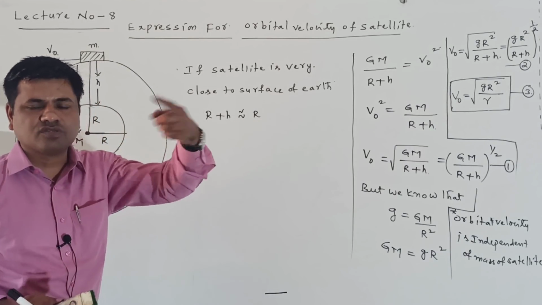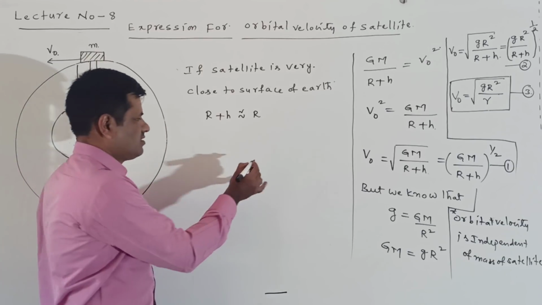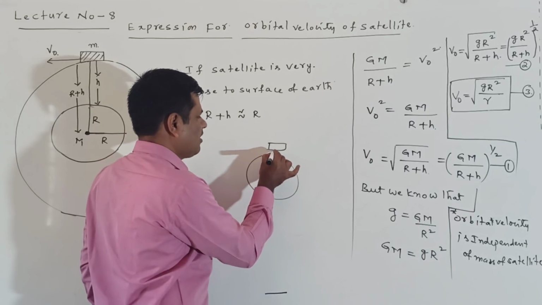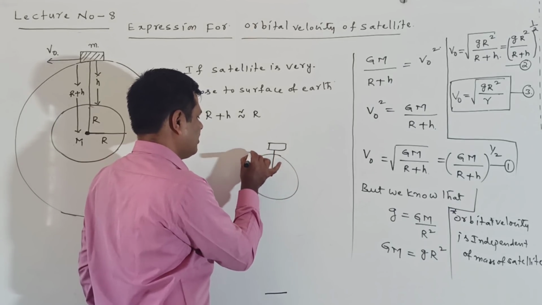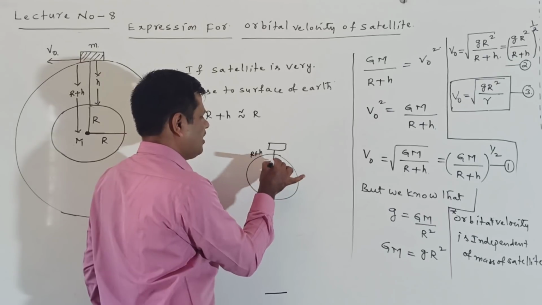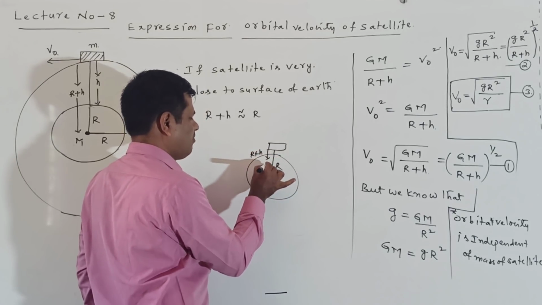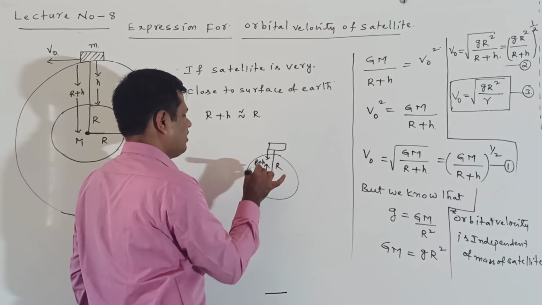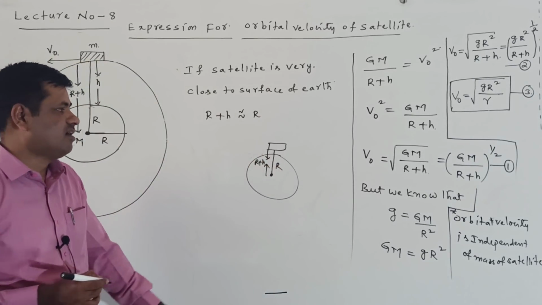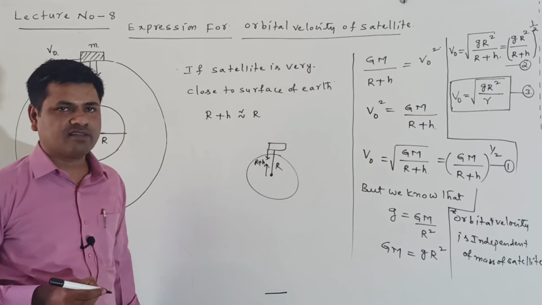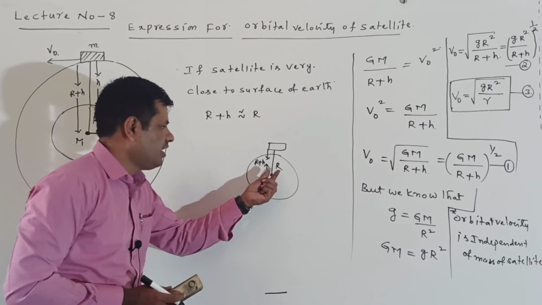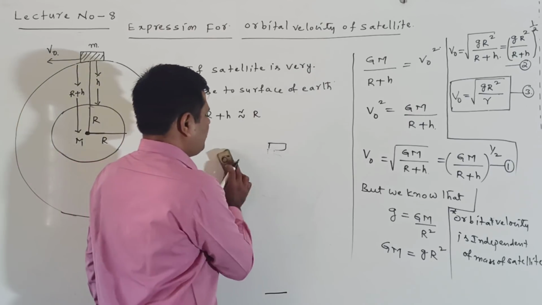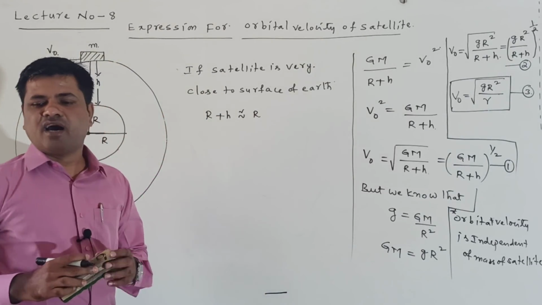That distance of the satellite from the center of the earth, r plus h, is nearly equal to the radius of the earth, so I consider it as r.